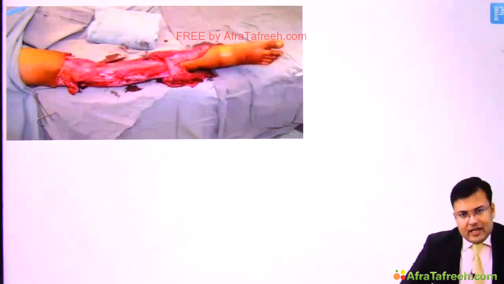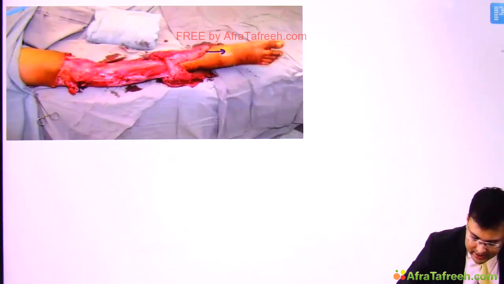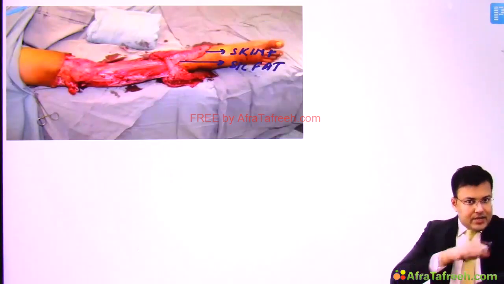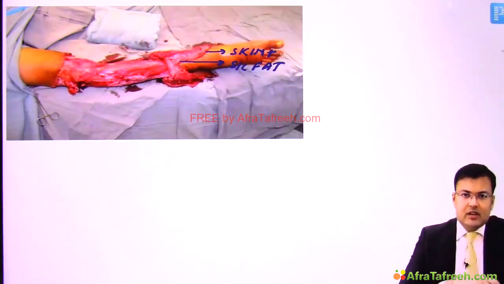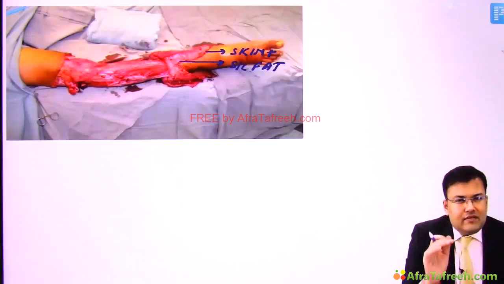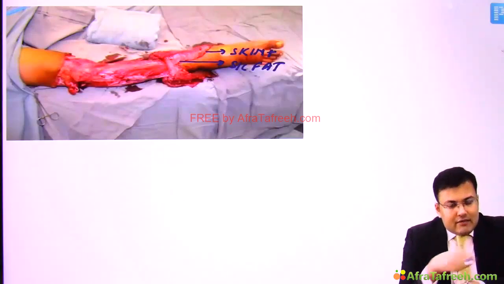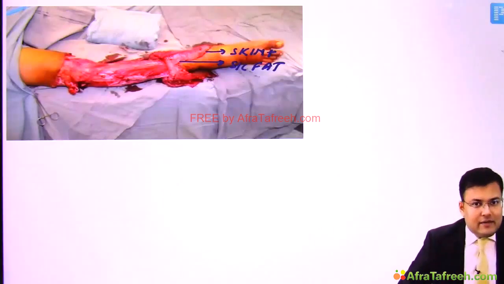Now see this injury and tell me what is the name of this injury, because this was asked in both AIIMS and NEET. What you can see here is skin, and apart from skin you can see subcutaneous fat. So here the skin and subcutaneous fat are stripped off from the underlying fascia. Why? Because of avulsion. Sometimes in a road traffic accident, when the vehicle tire moves over the limb, there is avulsion. So skin and subcutaneous fat is stripped off from the underlying fascia.